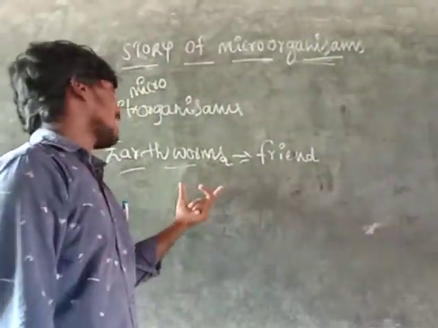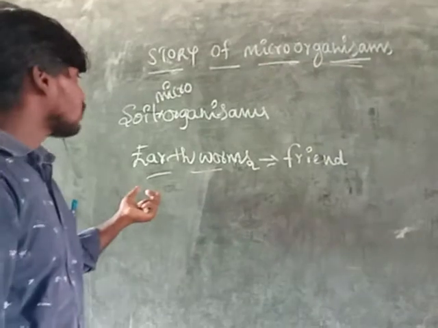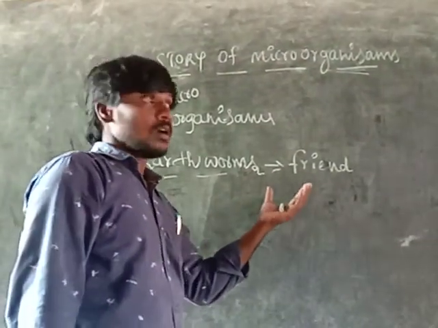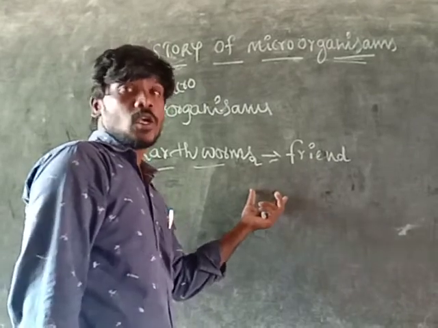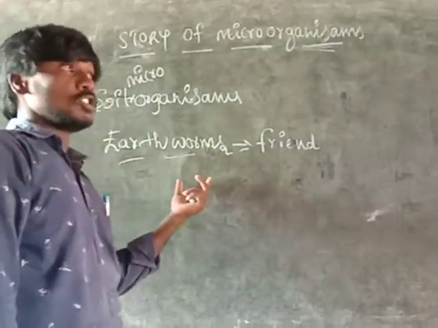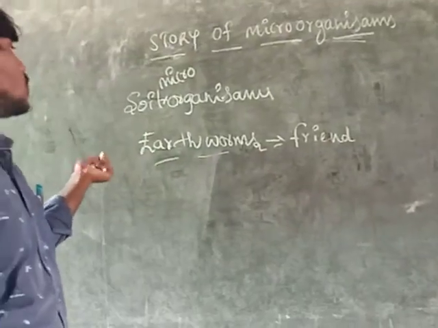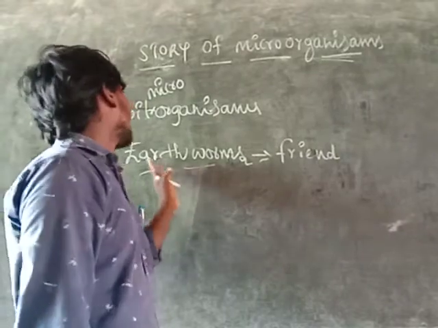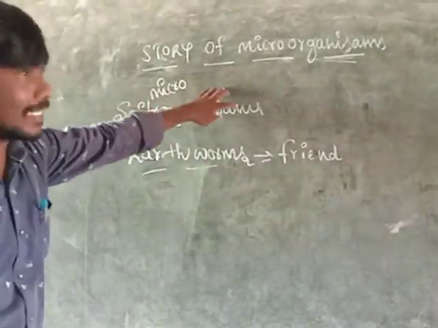Okay, and one more thing, earthworms mainly help protect some crop cultivation also, like cotton and jute. Remaining crop cultivation can also be helped by earthworms. This is about earthworms and soil microorganisms.